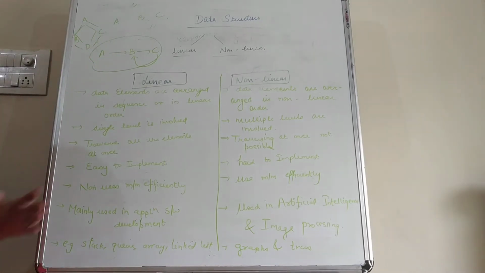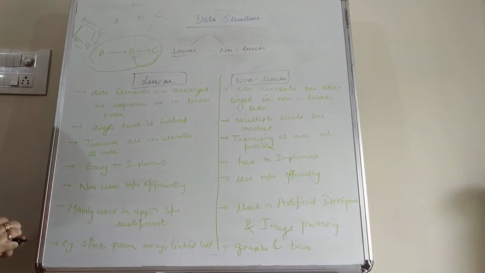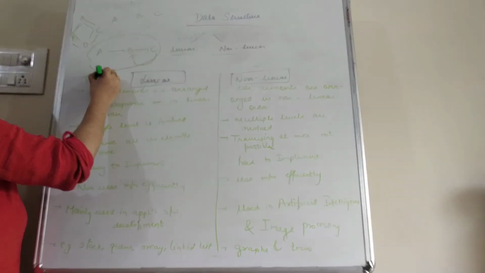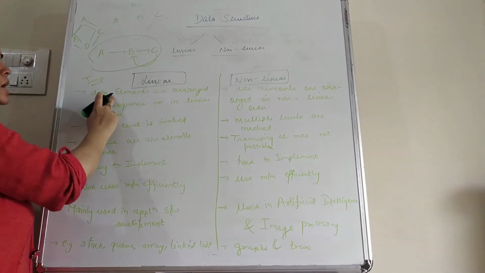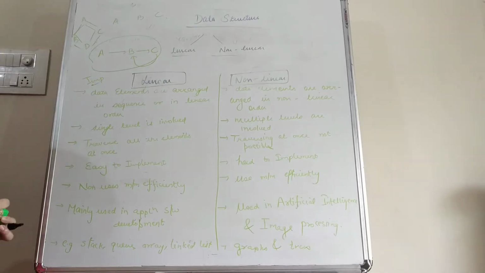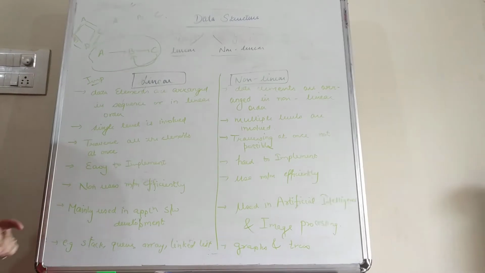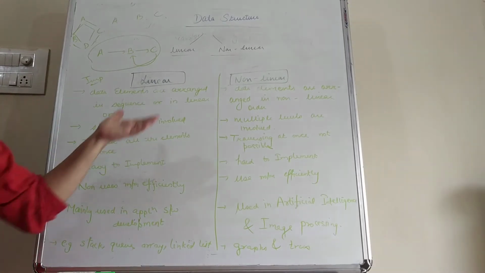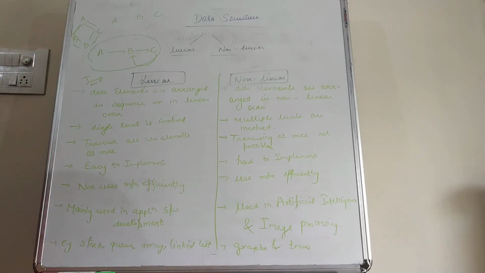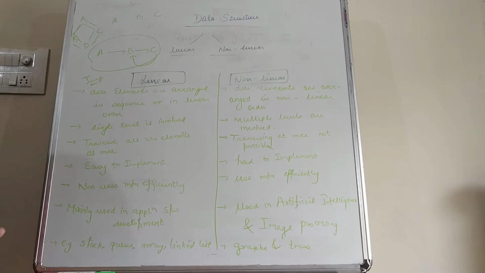Now see students, we can see the difference between linear and non-linear data structure. This topic is very important from your board's point of view. First is data elements arranged in sequence or in linear order. In a linear data structure, the data elements are arranged in linear order, while in a non-linear data structure, the data elements are arranged in a non-linear order.